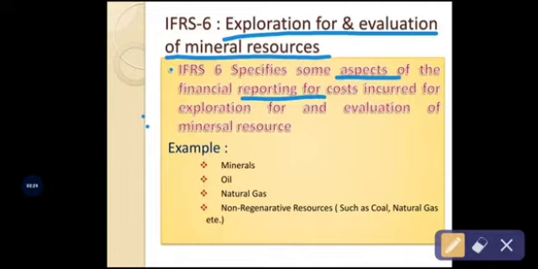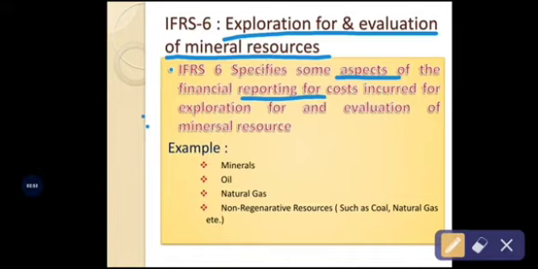In financial reporting, IFRS 6 is about reporting the cost incurred by the company in connection with carrying out its business, that is, the exploration and evaluation of mineral resources.